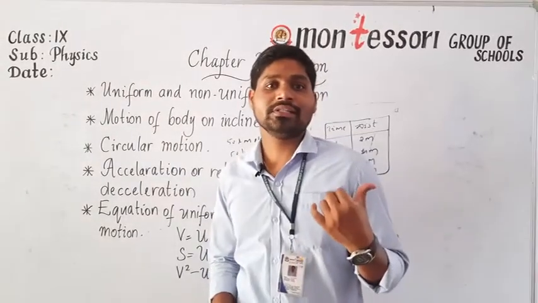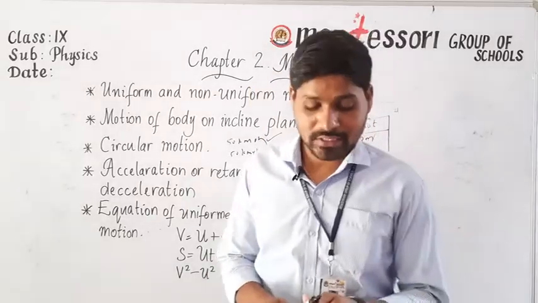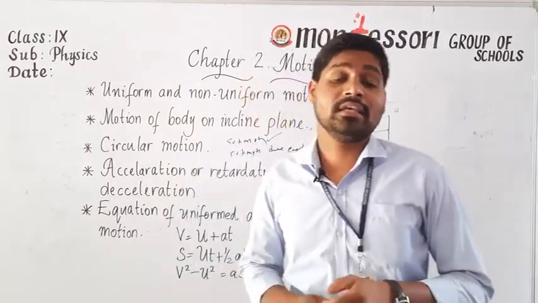So from this, what do you understand here? Here the body covers equal distances in equal intervals of time. Then we can say that the body is in uniform motion.